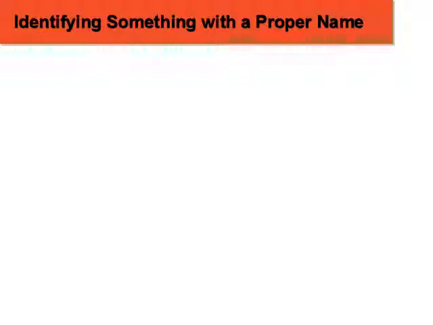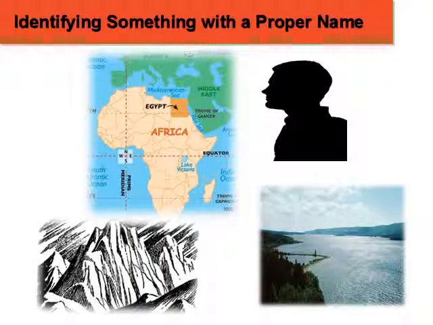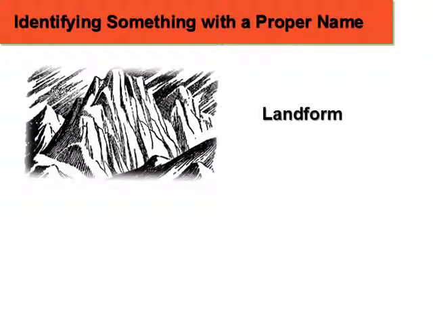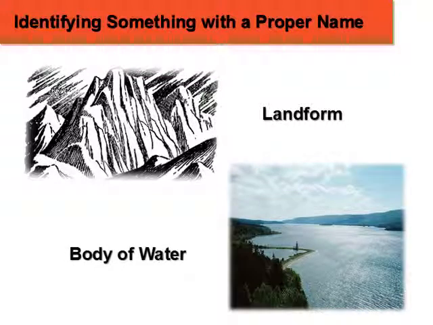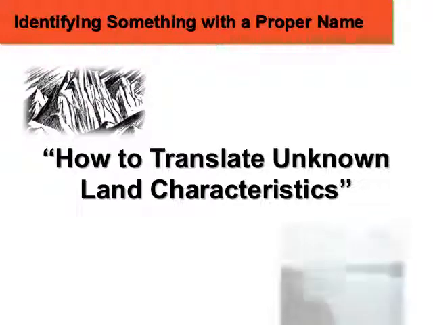It could be unclear what kind of thing the name is referring to. It could be a person, country, landform, body of water, or something else. A landform is part of the terrain or landscape, such as hills, mountains, plateaus, or valleys. A body of water is any large gathering up of water, such as oceans, seas, lakes, ponds, or rivers. See the lesson on how to translate unknown land characteristics for more details on landforms and bodies of water.